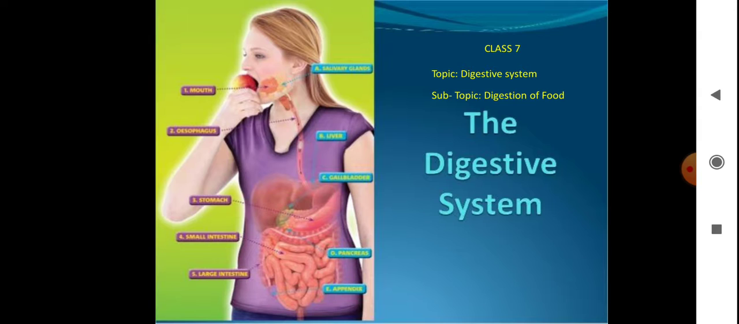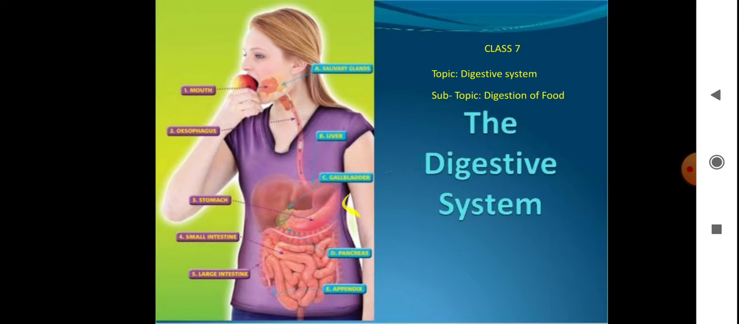In last class, you learned about the parts present in our mouth and the action of saliva, and also the taste buds present on our tongue and the location of different taste buds. You did an activity and learned the action of amylase on carbohydrate food. So now we will move on to the next part of the digestive system.